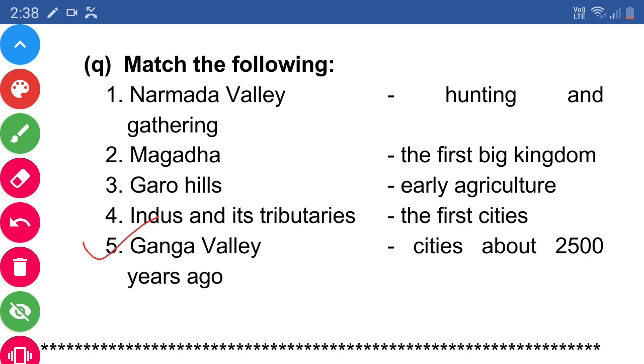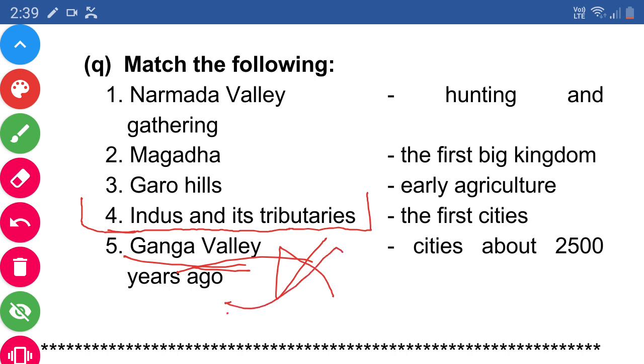Ganga Valley, cities about 2500 years ago. So Ganga Valley are the cities about 2500 years ago. It means the first cities were on the Indus and its tributaries, and after that of course this will come, or any other city will come, not sure.